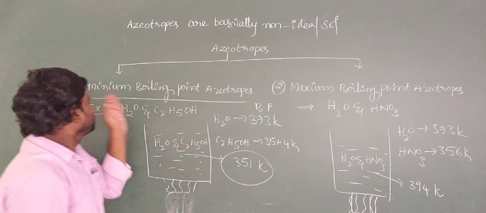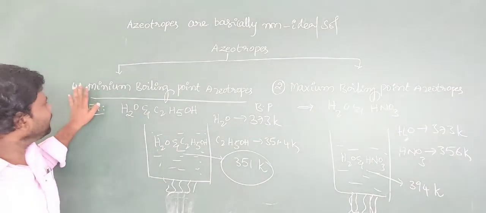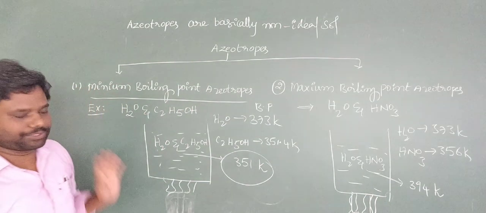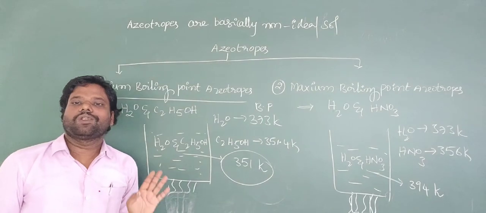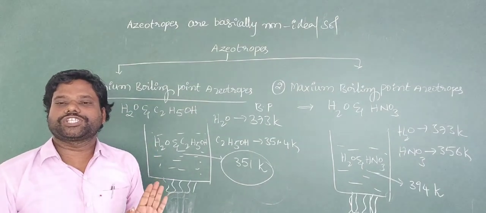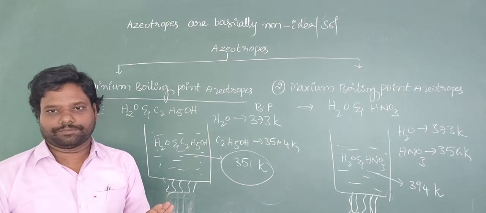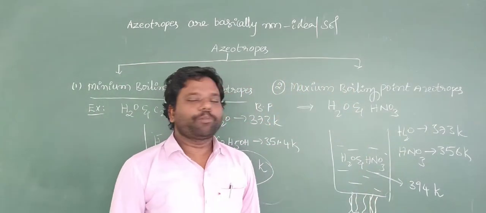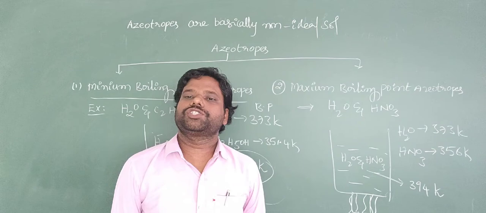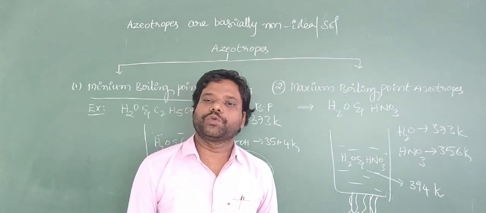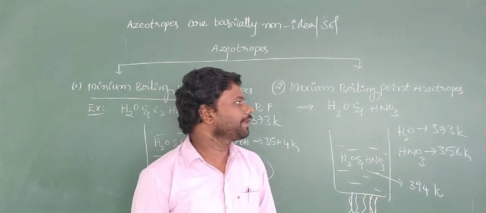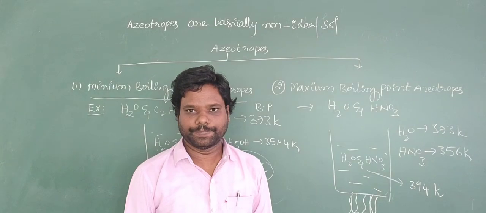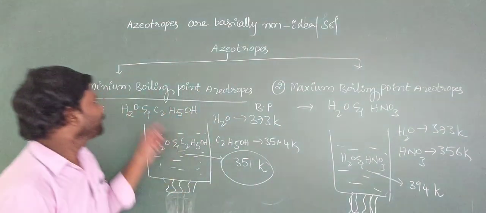Come to here. Minimum boiling point azeotropes show large positive deviation from Raoult's law. Maximum boiling point azeotropes show large negative deviation from Raoult's law. Once again listen here.